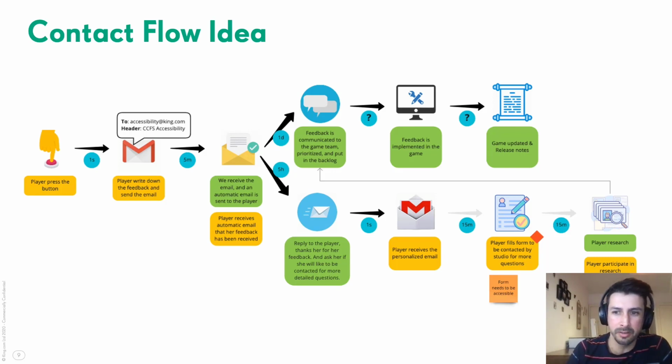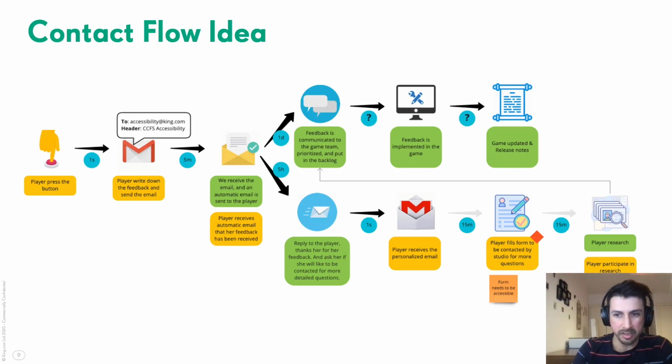And there was also the logistics and the scalability of all this. We didn't know how much feedback players would send, and we already have 100% of our time allocated to the game. So just looking at the feedback, replying to emails, and all that was over our scope. So we decided to change this to having, in-game, the current form we have in the help center, and creating a category specifically for accessibility.